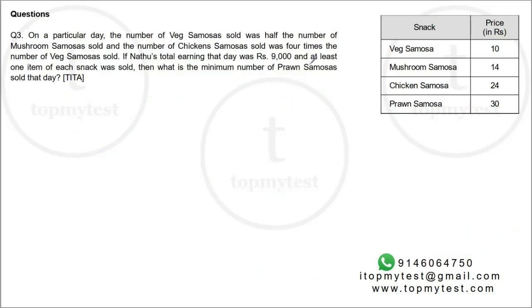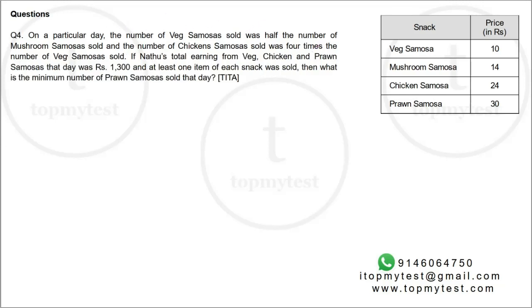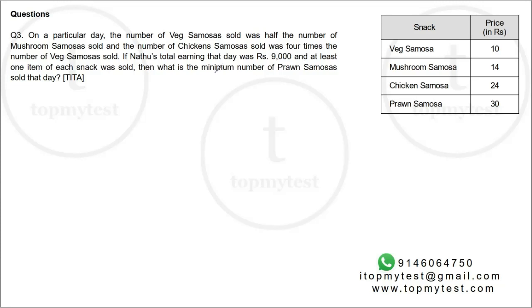Now, question number 3 and question number 4 have the same partial information. And then you have additional information to solve this. So third says, on a particular day, the number of veg samosas sold was half the number of mushroom samosas. So let's call these P, Q, R, and S. Veg samosas is half the number of mushroom samosas. So Q equals 2 times P. P is equal to half Q. Q is equal to 2 times P. And the number of chicken samosas was 4 times the number of veg samosas. So R will be 4 times P.